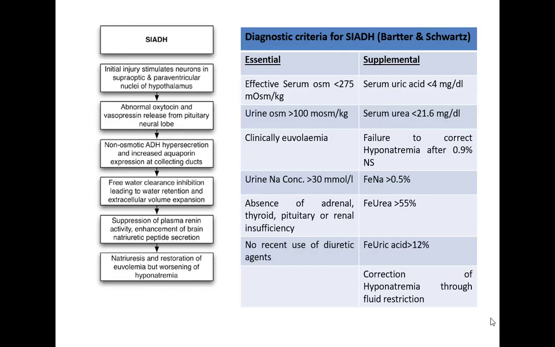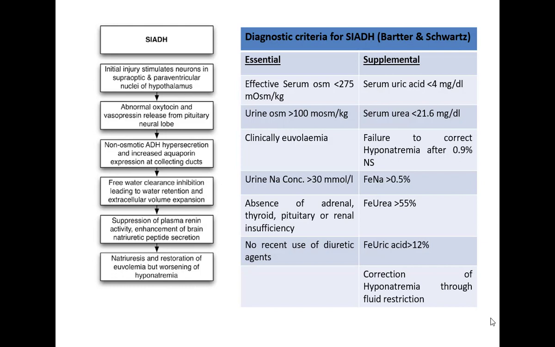So let us discuss SIADH here. In SIADH there is excessive secretion of antidiuretic hormone. Because of that there is water and sodium retention inside the body, and because of the increased water, the arterial receptors get stretched and secrete brain natriuretic peptides, which cause natriuresis. Because of that, excessive water gets excreted from the kidney, and sodium is also excreted. So SIADH is a cause of euvolemic hyponatremia.